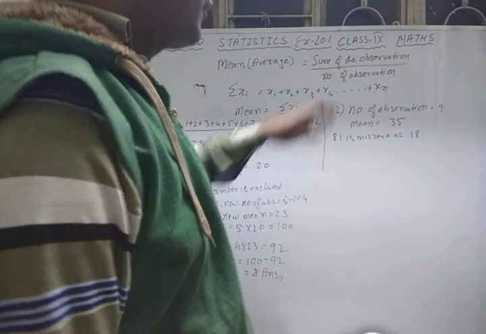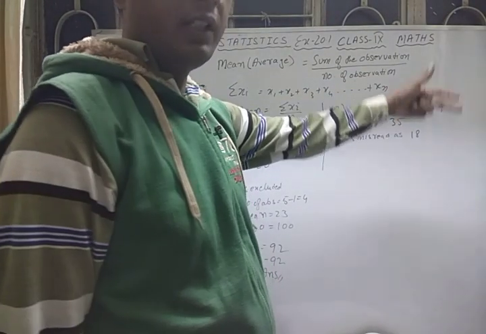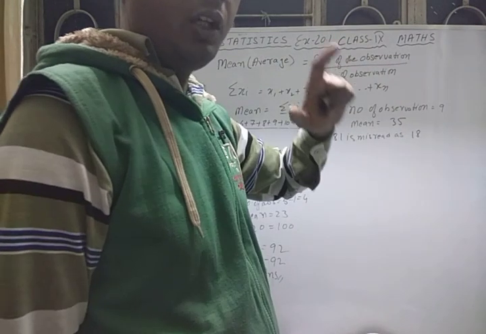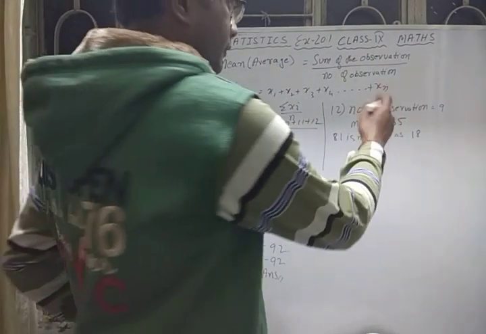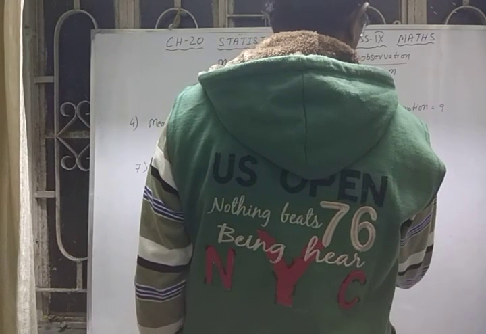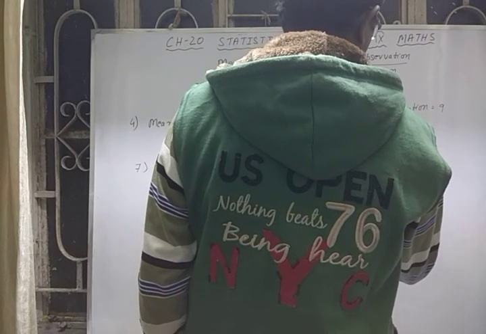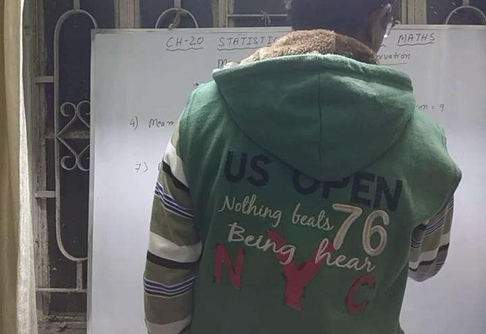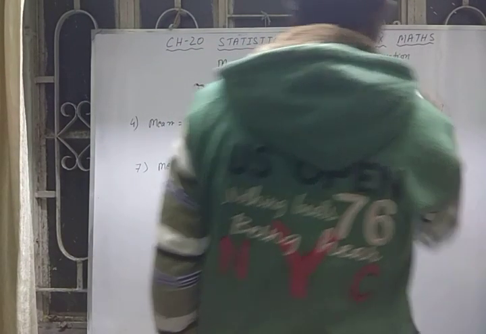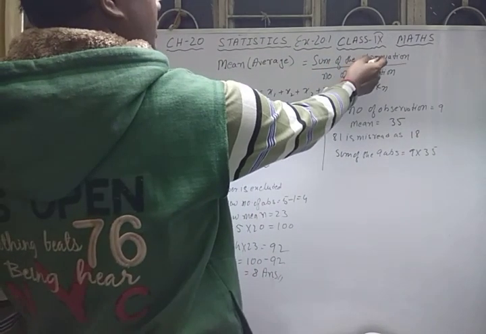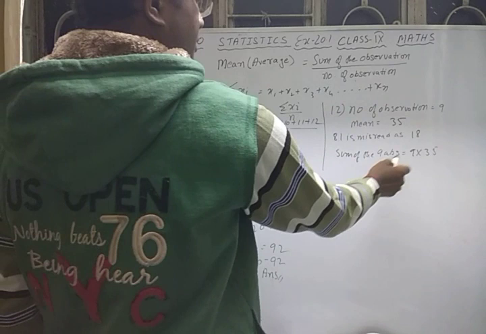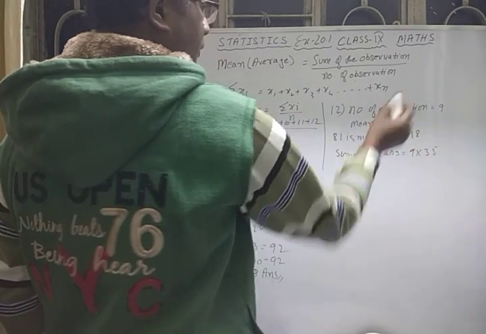That means from the sum you have to exclude this 18 and add 81 to it, then you will get the original sum. So first of all, find the sum of the 9 observations. Sum of the 9 observations is equal to 9 into 35. So again we are using this formula: sum of the observations is equal to mean into number of observations.